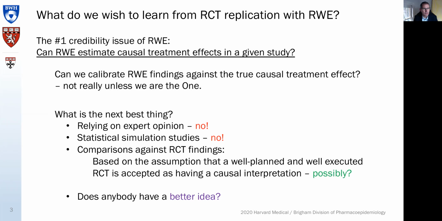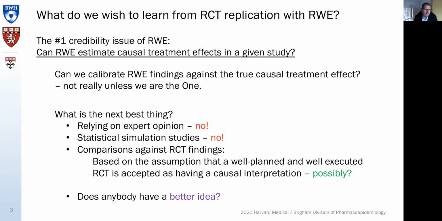So what is the next best thing? Relying on expert opinion? Probably not. We tried this before. Statistical simulation studies? Probably not. They are very useful in understanding how specific statistical tools work, but they are not giving us the answer here. Comparing real-world evidence findings against RCT findings. Well, based on the assumption that a well-planned and well-executed RCT is accepted as having a causal interpretation, this is worth trying. This is the next best thing to a causal treatment effect finding.